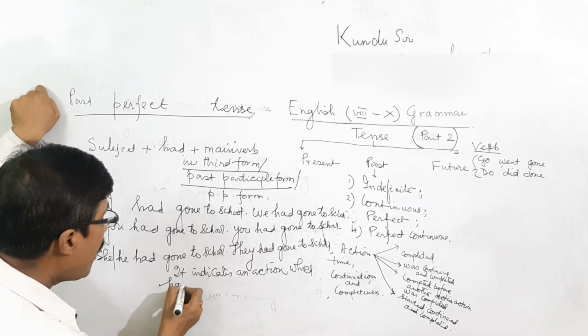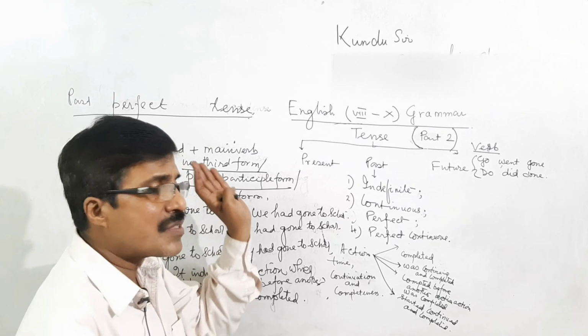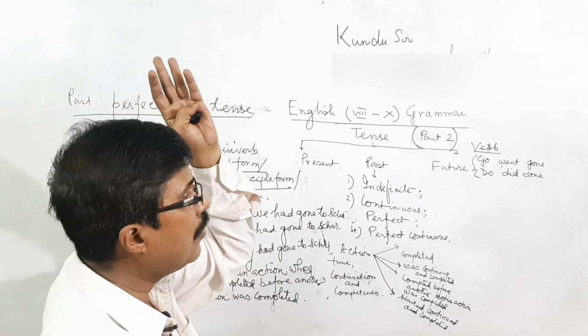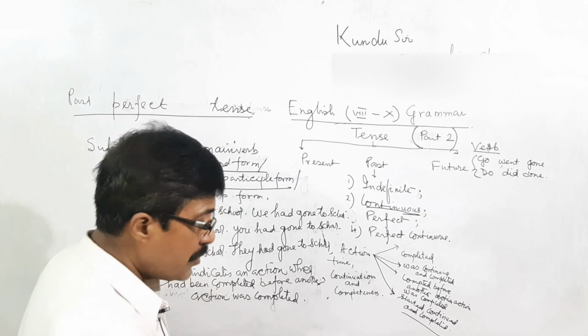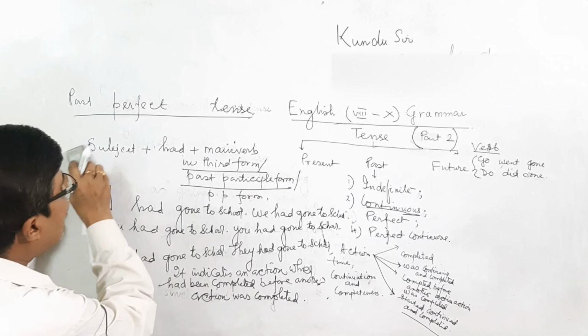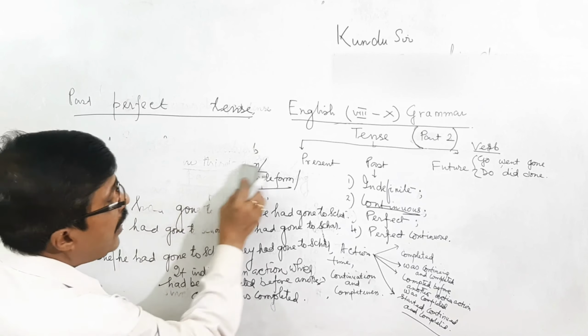Now I will discuss the past perfect continuous tense. That means an activity or action was started and continued, but it is not continuing; it continued for some time, started and continued sometimes and completed. So I will write the fundamental rule for this and give some examples, taking some verb.